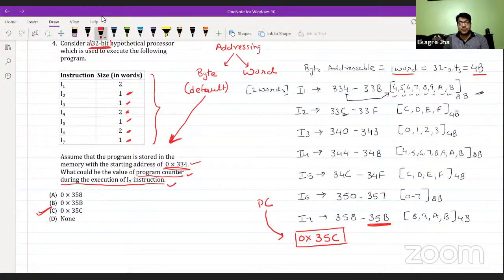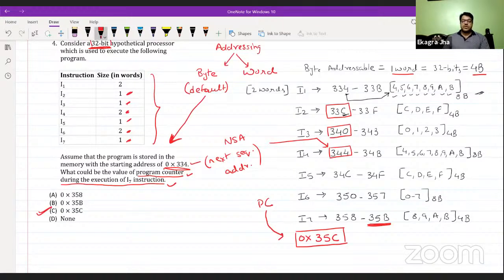So every time the program counter starts with some starting address of an instruction. Once the instruction is fetched, it is immediately incremented to its next sequential address. So whatever you are seeing here, the starting address of each and every instruction, these addresses are known as NSA, which means next sequential address.